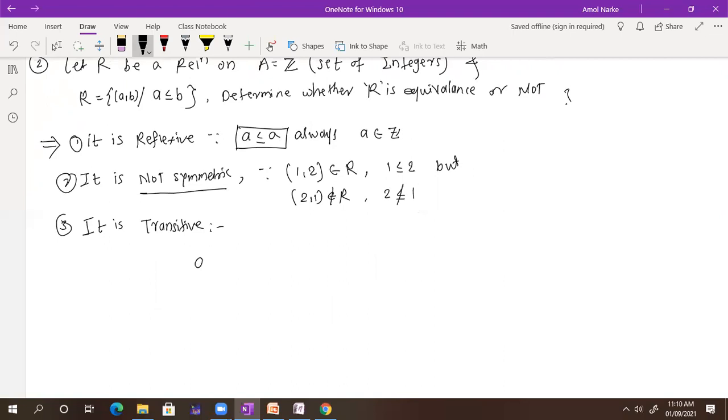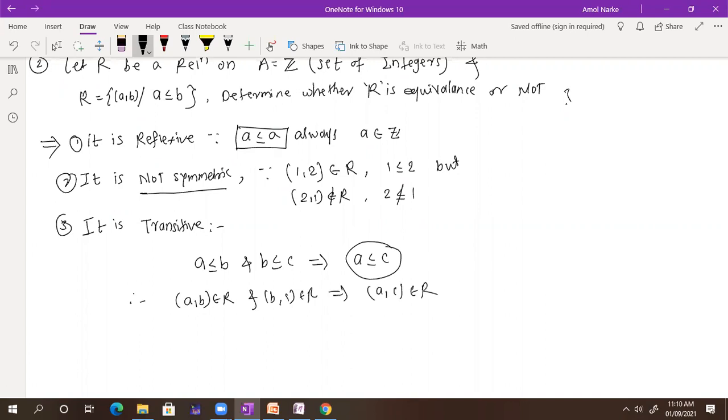See, A is less than or equal to B and B is less than or equal to C, so this implies A is less than or equal to C. Therefore, suppose I am taking A and B from the relation, and B and C from the relation. This implies what am I getting? A comma C belongs to the relation. You can take A, B, C as numbers from Z. So this implies it is transitive.